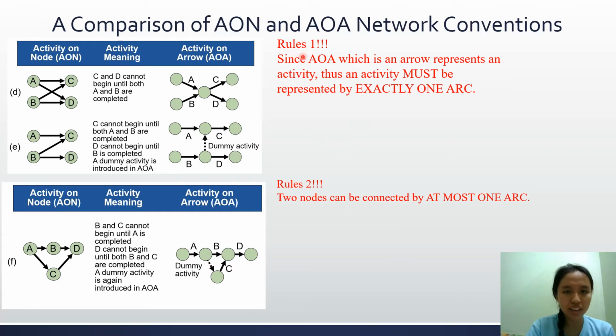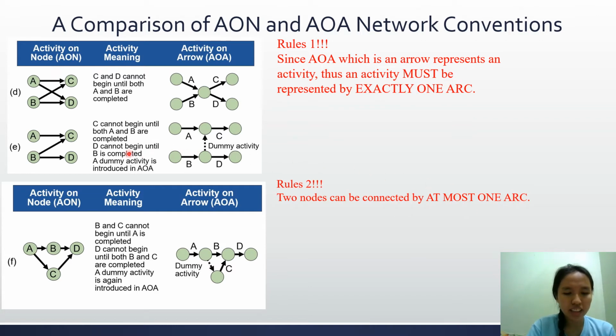Rule 1 is, since an arrow in AOA represents an activity, an activity must be represented by exactly one arc. The second rule states that two nodes can be connected by at most one arc.